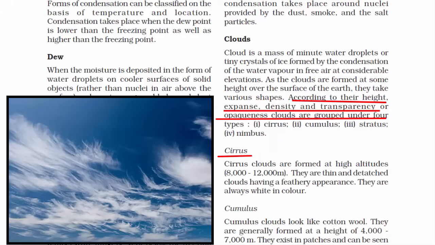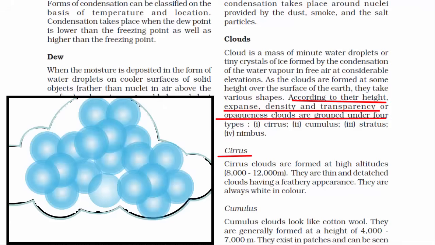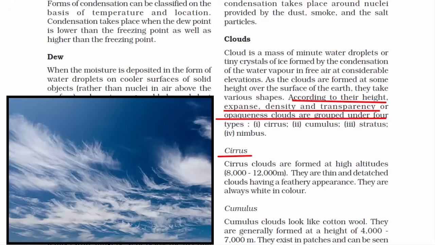So if you look at it, these clouds are very thin and they look like feather. And since I've mentioned that they are formed at greater heights, naturally the temperature is going to be very low. That means these clouds are composed of ice crystals. In other words, as I've said that clouds are made up of tiny water droplets, these droplets are in the form of ice crystals. So this was the first type of cloud, which is called cirrus cloud.